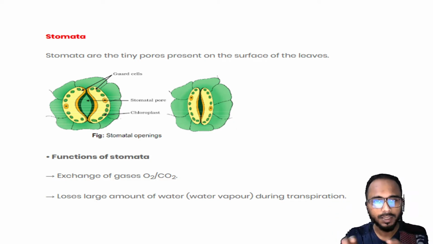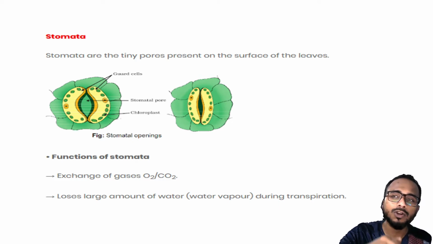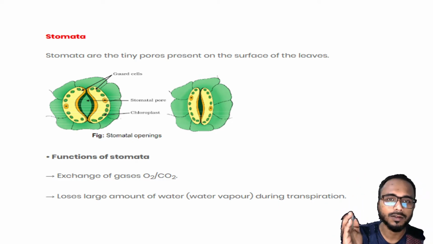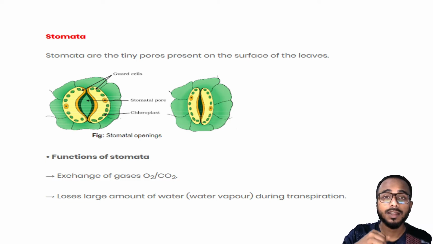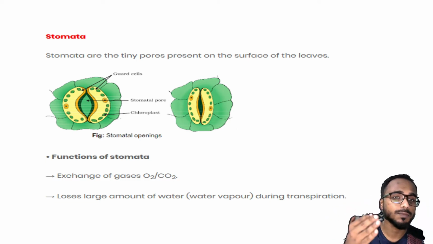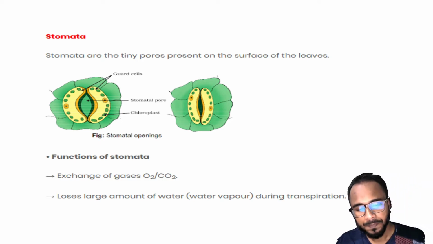Suppose you have any plant, any flower plant or any plant nearby your house or anywhere, just take a polythene, tie it around the leaves, cover the leaves, tie it very tightly, and leave it overnight. Next morning you will see water drops on the inner side of the polythene, okay. That means water has come out through the stomata. Water vapor has come out through the leaves, okay. And since those water vapors cannot mix with the atmosphere, the polythene is blocked, so you will see water present on the inner side of the polythene, okay.